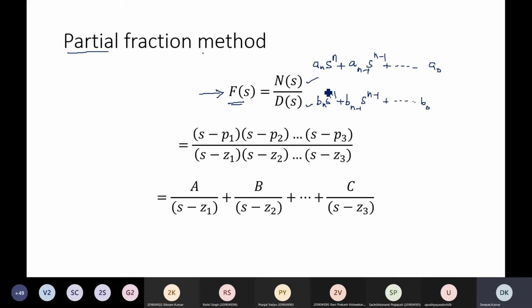This is given for the Laplace transform of any f of t.